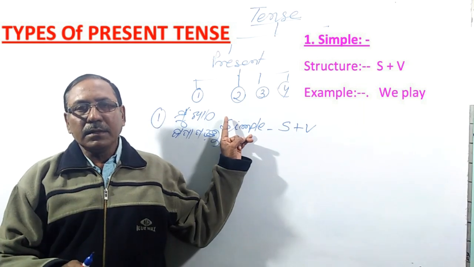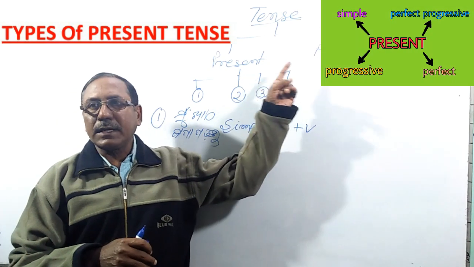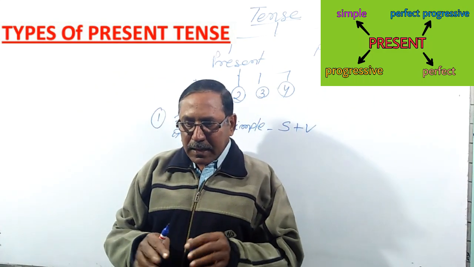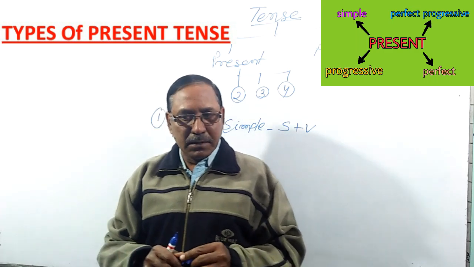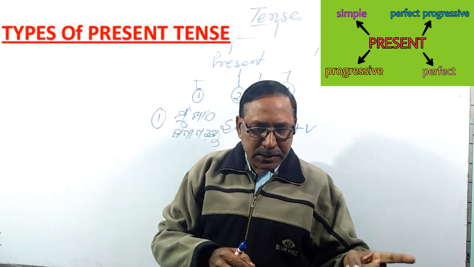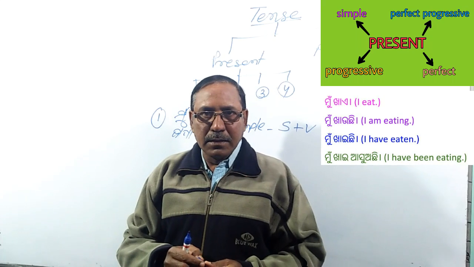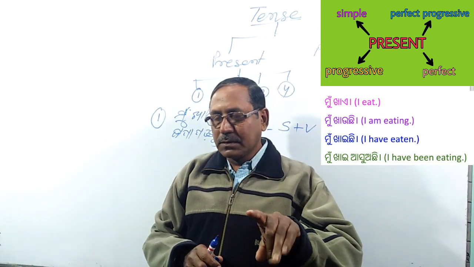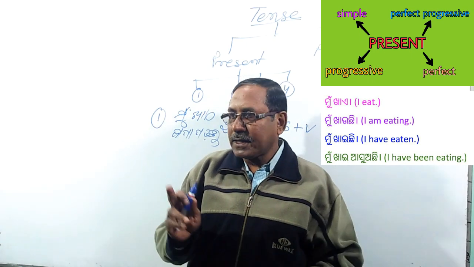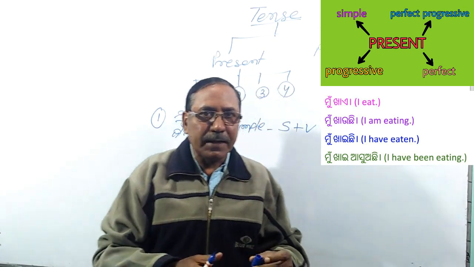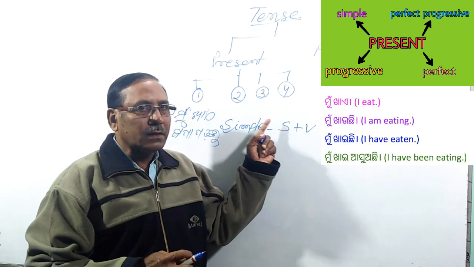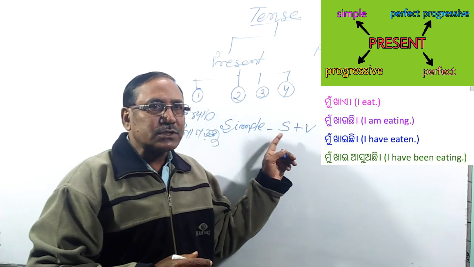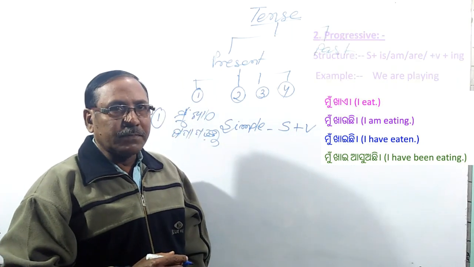Now we are clear that tense is of two types, present and past, and present is of four different types. Mu jaye is one present, mu jauchi is another present. So we can divide the present into four different types: present simple, present progressive, present perfect, and perfect progressive. Now you see only one, that is present simple, that is subject plus verb.